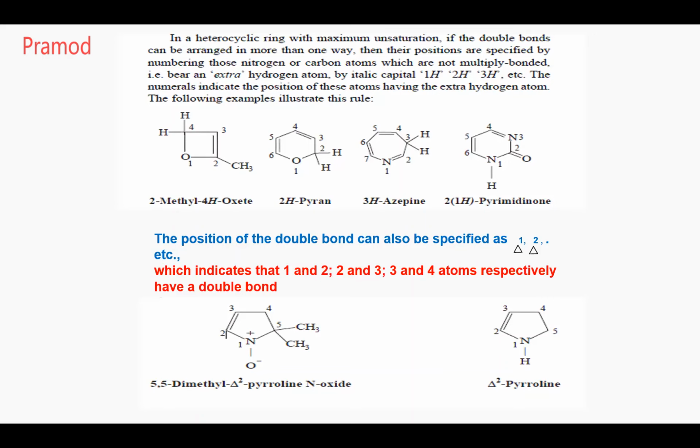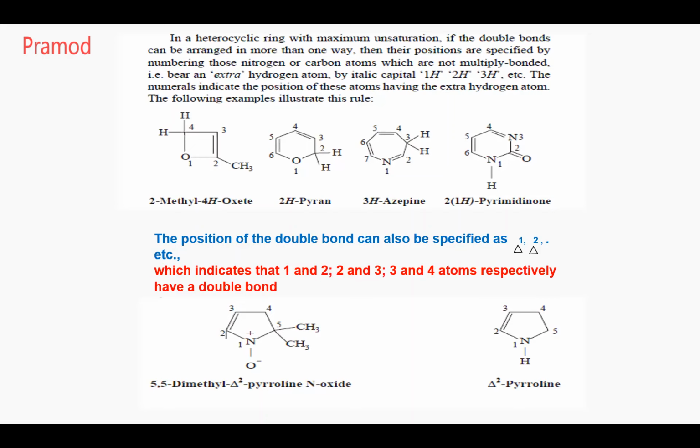What was the line they said? There is maximum unsaturation in this particular compound. There are two unsaturations and only one saturated position.